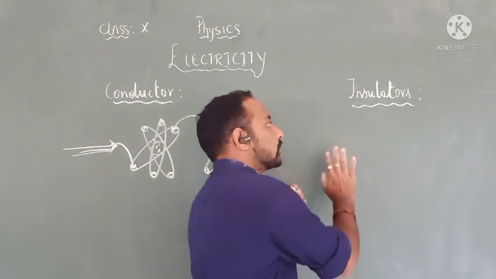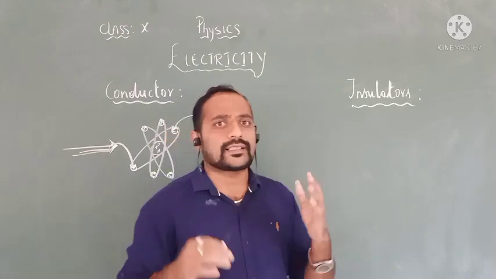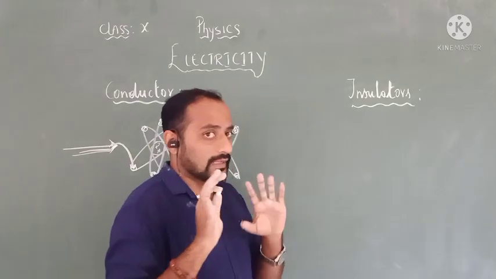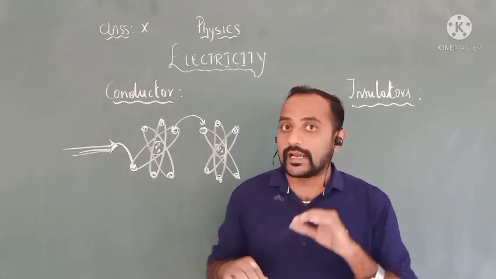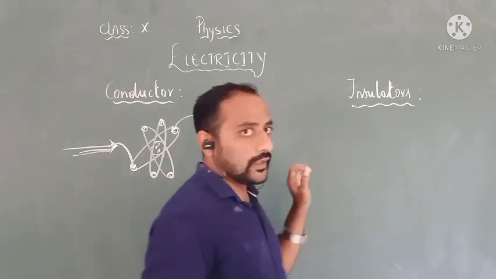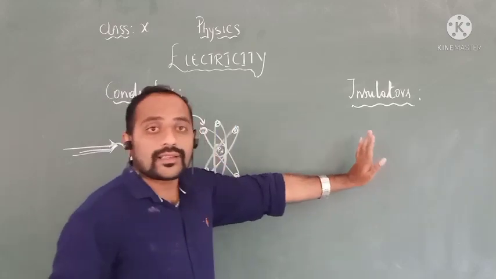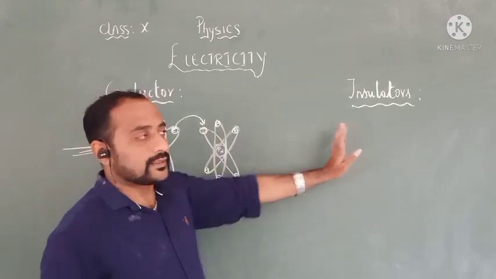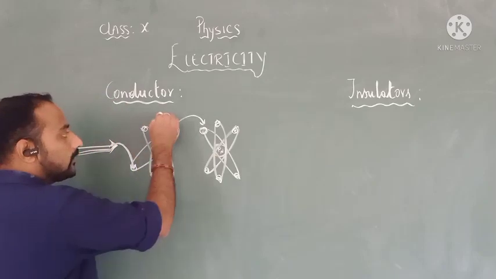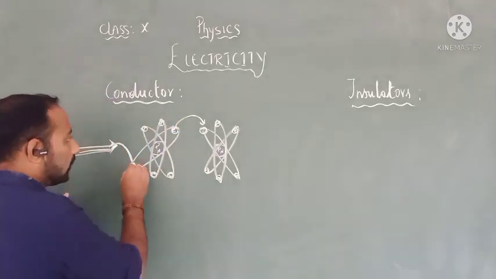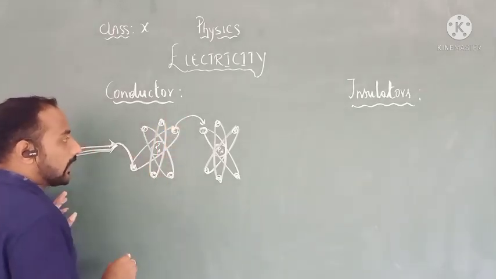And what about insulators? You may know that they are tightly bound. In such substances, all the holes are filled with electrons.